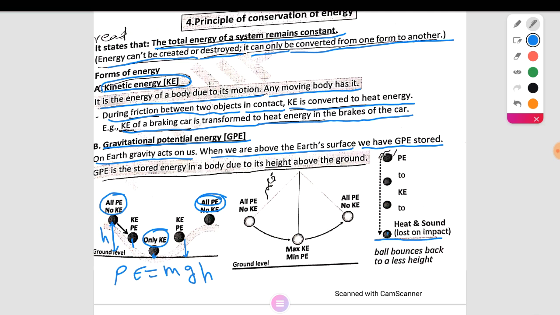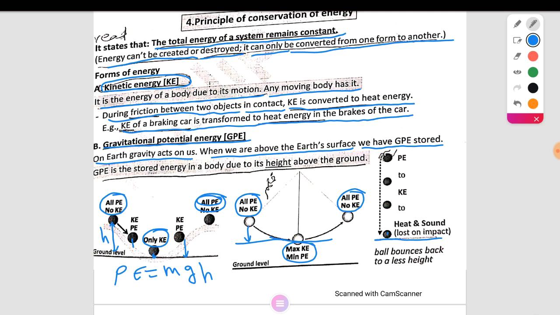Another example for it: if you have a simple pendulum, this is a simple pendulum. At this position, the height equals 0, so there is maximum kinetic energy and minimum potential energy equal to 0. And at this point, all energy is potential energy, kinetic energy equals 0. At this point, like the last point, all potential energy, no kinetic energy.